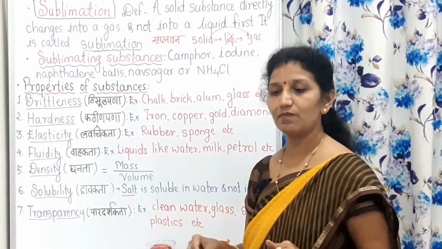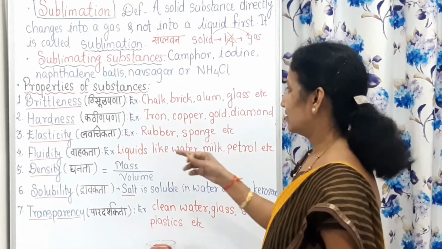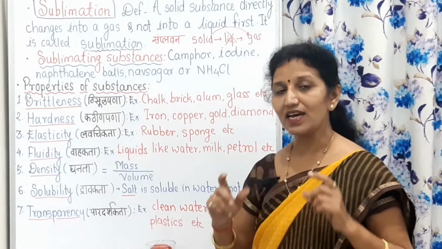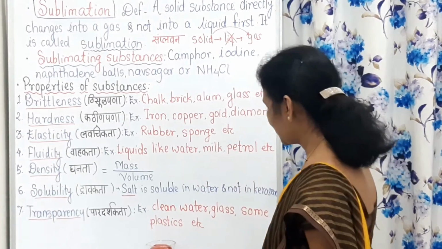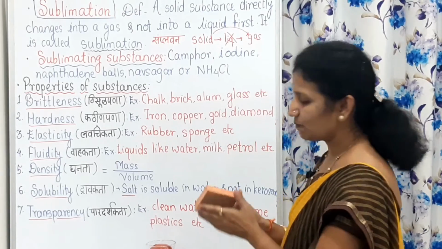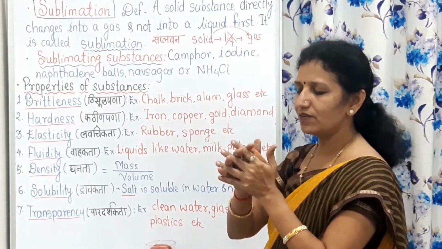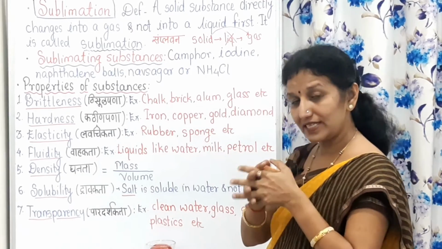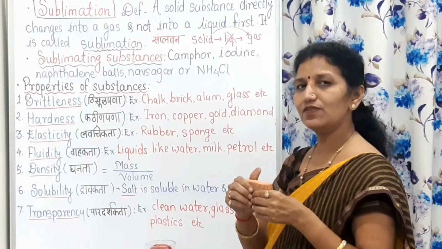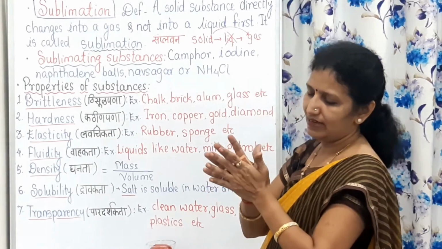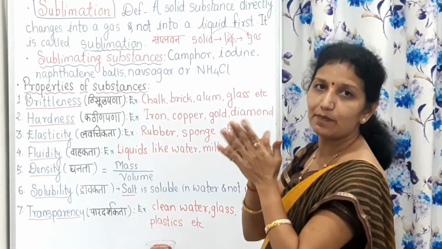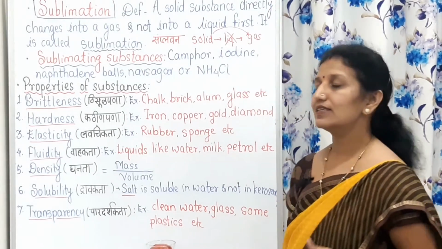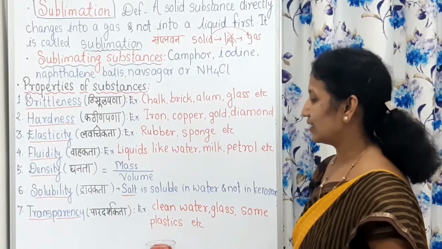Elastic is also an example of this elasticity. In every mask there is elastic. You can do it very easily. Now this is a sponge. If I apply force to this sponge, what will happen? It will be compressed. But if I release the force, again it will come back to its original shape and size. That's why rubber, sponge, spring, these are the examples of elasticity.